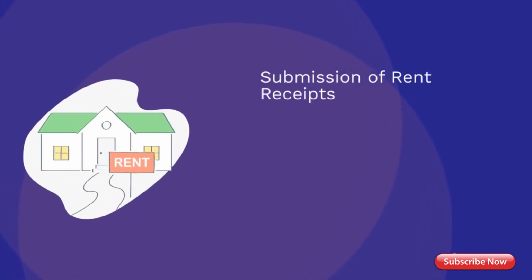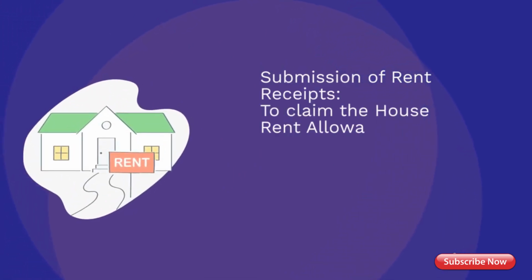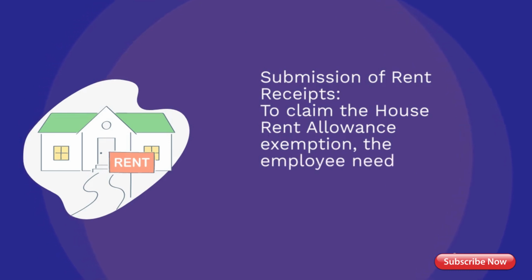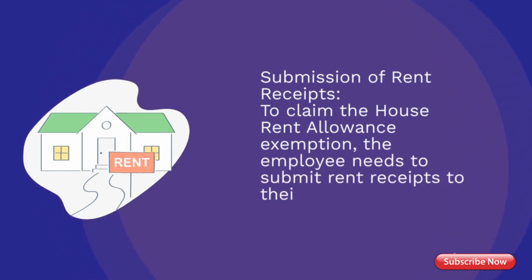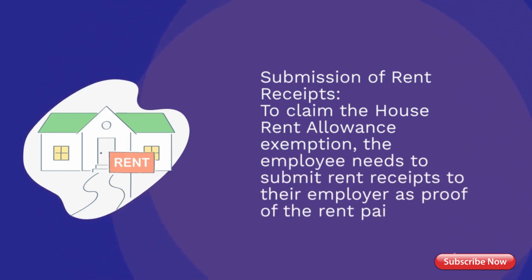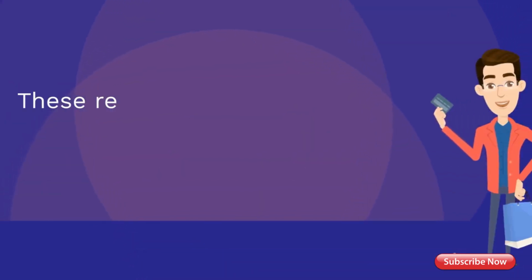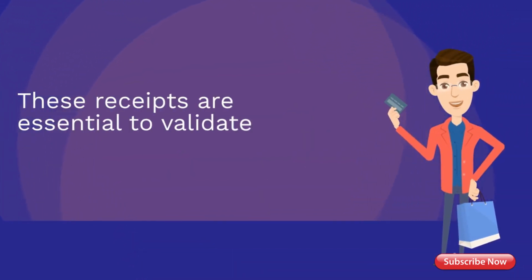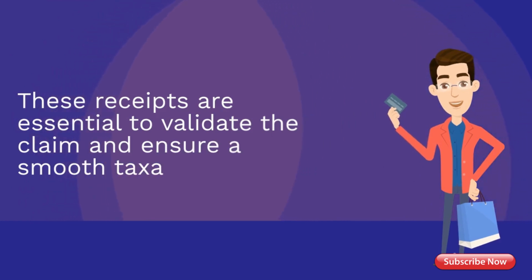Submission of rent receipts. To claim the house rent allowance exemption, the employee needs to submit rent receipts to their employer as proof of the rent paid. These receipts are essential to validate the claim and ensure a smooth taxation process.